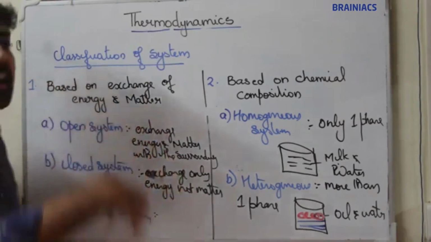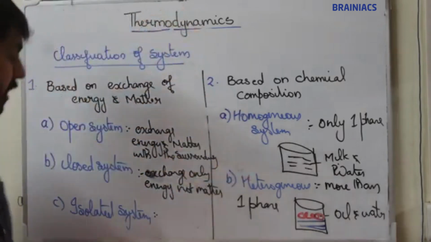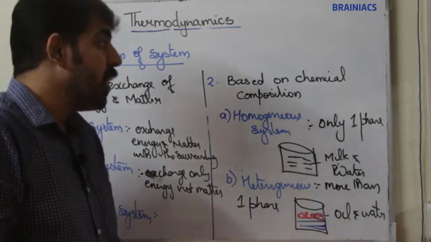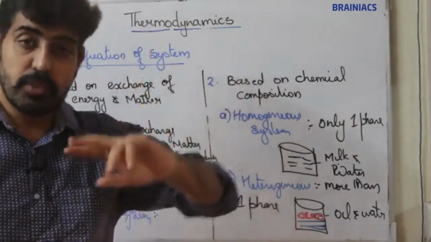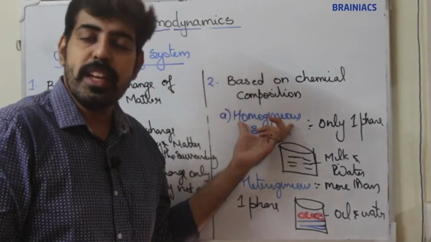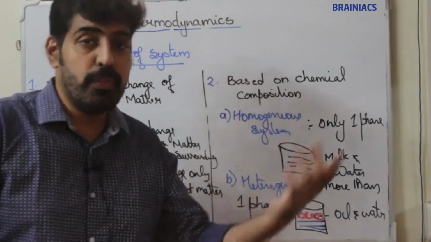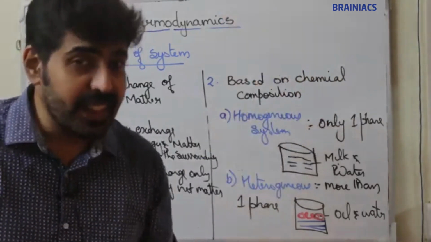Open means exchange of energy and matter. Closed, exchange of energy, not matter. Third, it cannot exchange both energy and matter. Second, based on chemical composition, systems can be classified into two types. Homogeneous system consists of only one phase. Heterogeneous system consists of more than one phase. It can be 2, 3, etc. Okay, I think it's clear till here.